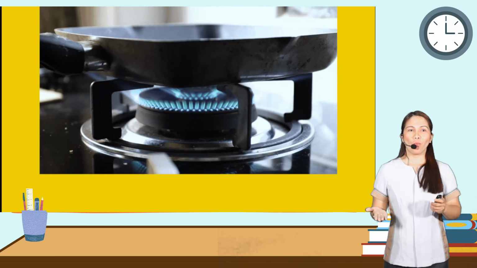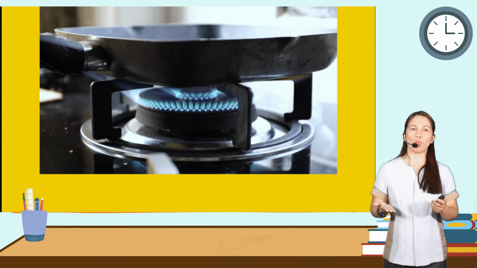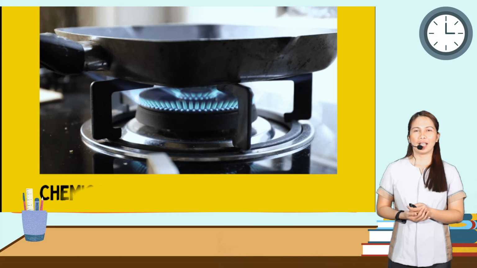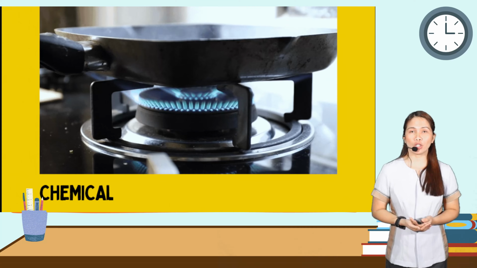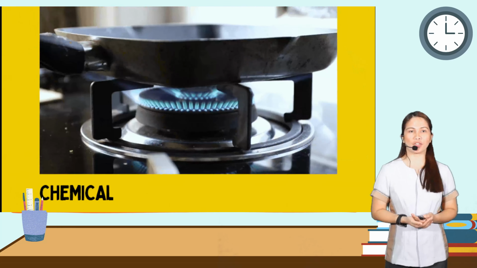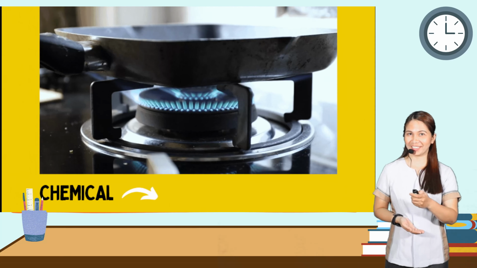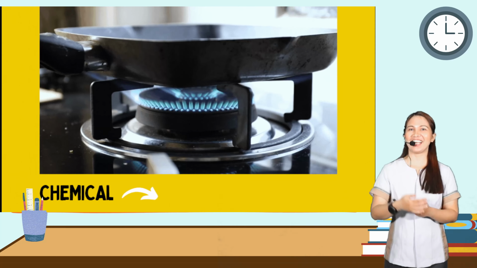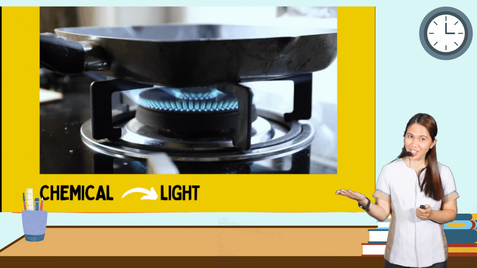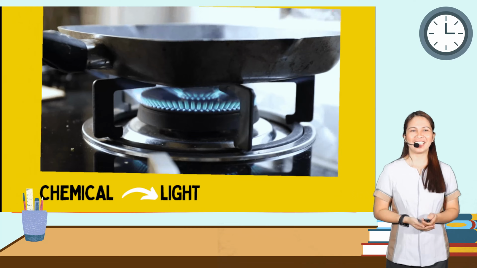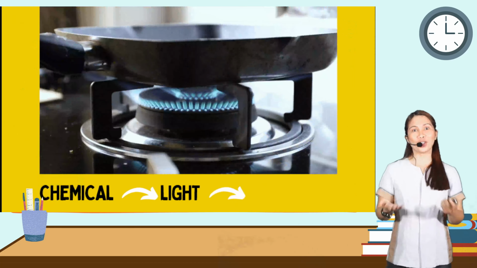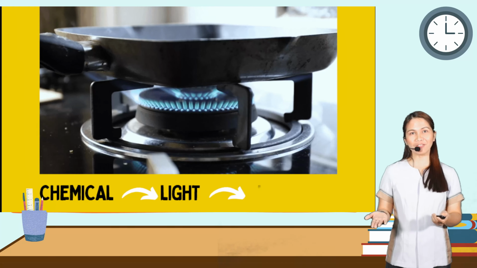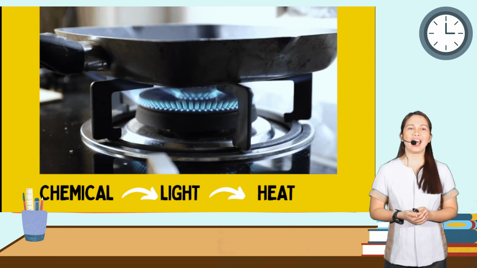Next, when you are boiling water, the chemical energy from the LPG tank is transformed into what you can see, light energy. That's right. And there's also the presence of heat energy.